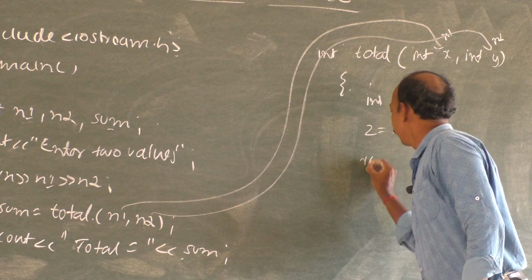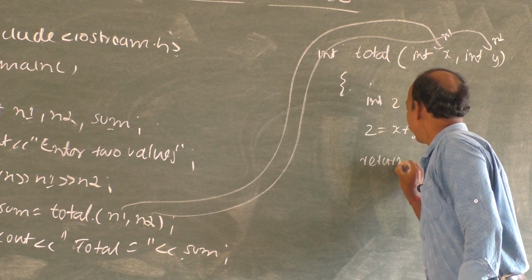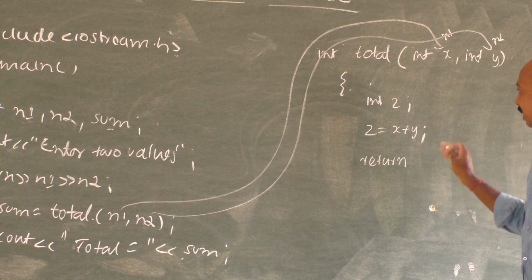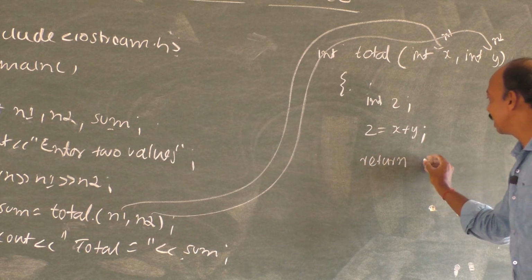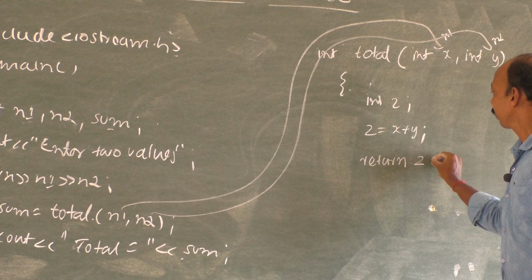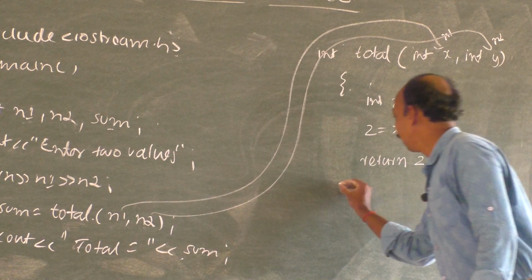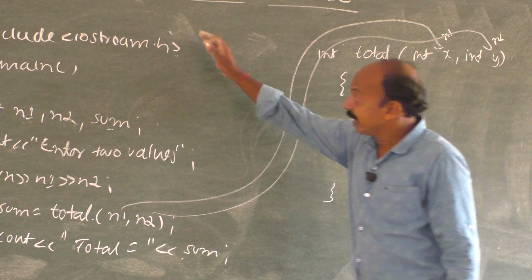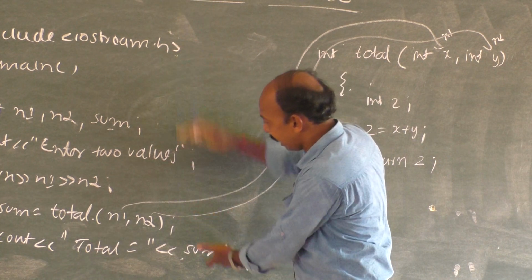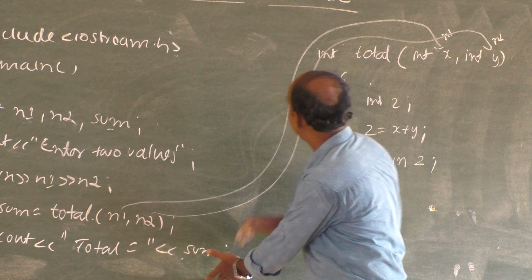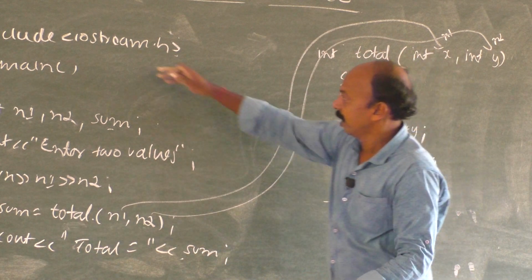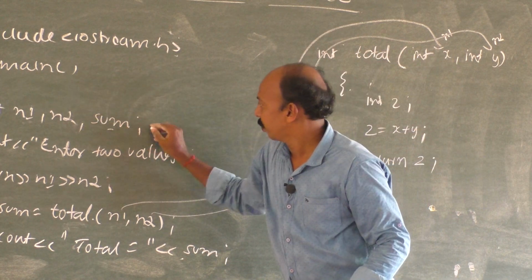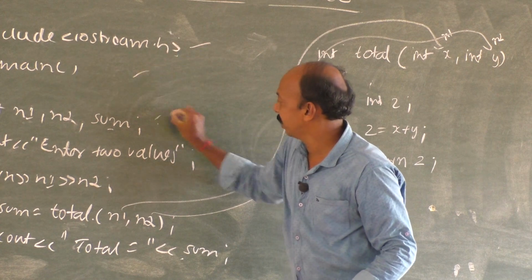Now return. What we have to return? The final answer we have to return. Which is the final answer? That is z. Semicolon. And close this. Now how will it get executed? Will the entire program be executed first, then this one? No. The statements from here will start executing one after the other.